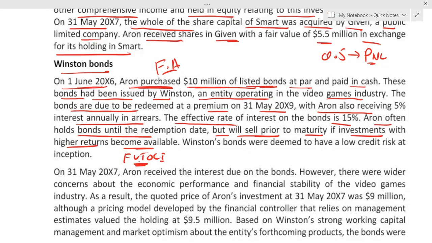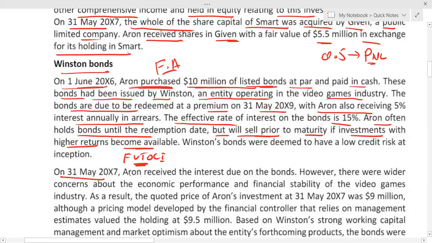Another point, cash interest received is on the basis of the coupon rate, and that is applied on par value. Another point, at the end of the year, the investment is remeasured to fair value and changes in the fair value go to OCI. Final point, if a debt instrument which is at fair value through OCI is sold, then the previously cumulative gain or loss in OCI is recycled to P&L. So you have to discuss all these things.